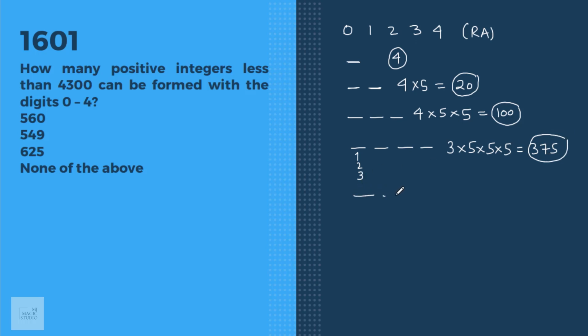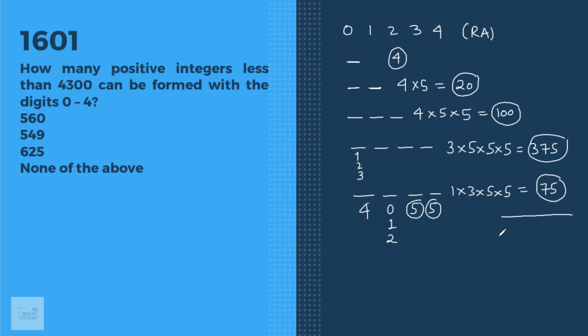Now again, 4 digit numbers which start with 4. If it starts with 4, on the second place we can have either 0, 1 or 2. Perfect, because 4 digit numbers starting with 40, 41 and 42 are all less than 4300. Here I can have any of the 5, here I can have any of the 5. So this is 1 into 3 into 5 into 5. 25 into 3 is 75.